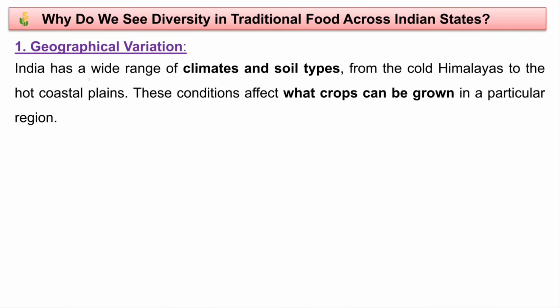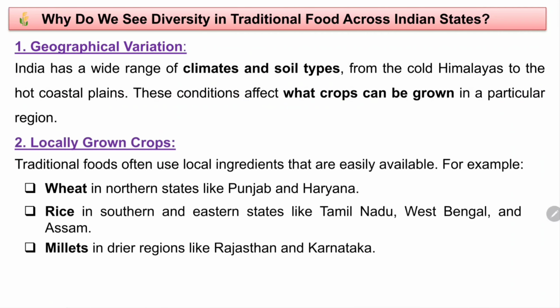The reason is geographical variation. First, geographical variation: India has a very wide range of climates and soil types, as I have told you earlier also, because in India we have different types of climates and different types of soils, isn't it? From the cold Himalayas to the hot coastal plains. These conditions affect what crops can be grown in a particular region. So the climatic conditions affect the crops which are being grown in a particular region. This is the first reason, and the second reason is locally grown crops.